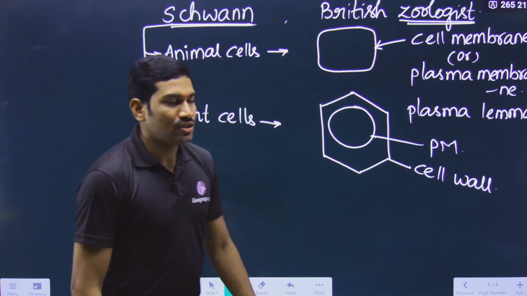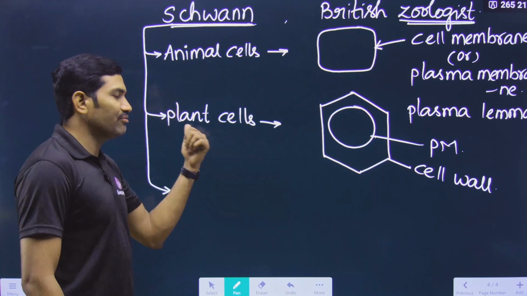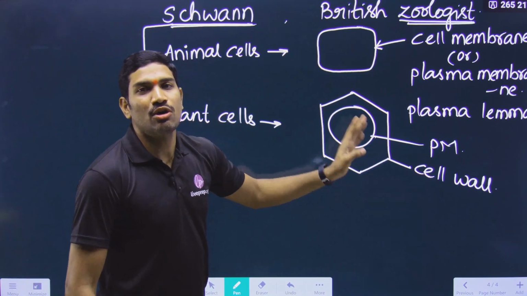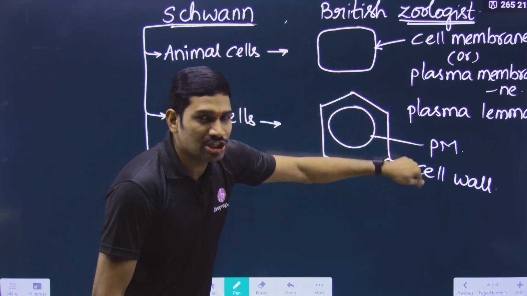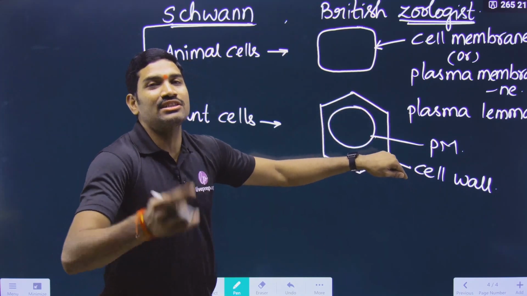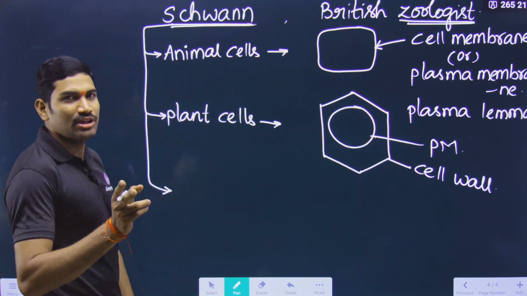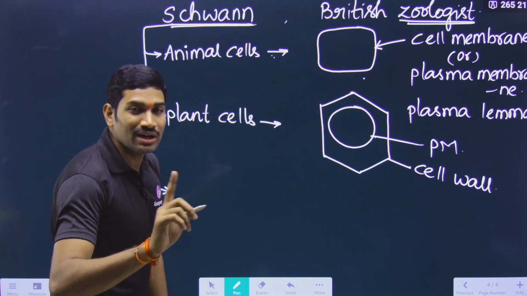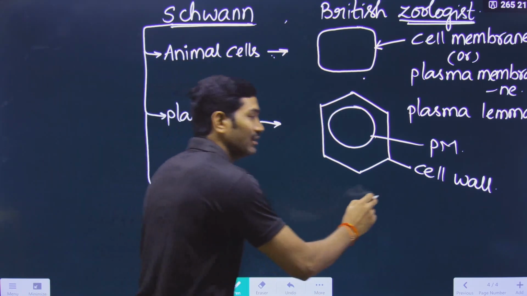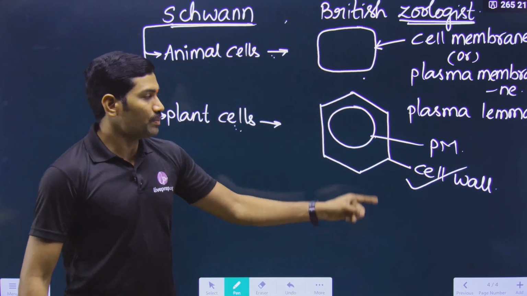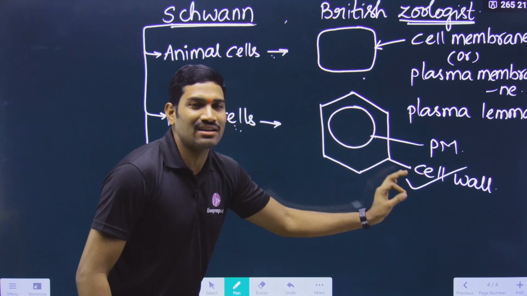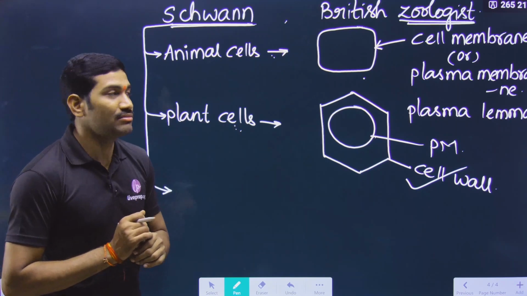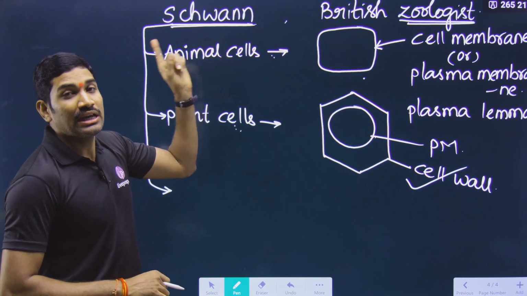Understood or not? So what conclusion did he state for the plant cells? In plant cells, the cell wall is the outer boundary, and the presence of the cell wall is the characteristic feature for plant cells. What is the meaning of it? Do animal cells have a cell wall? No. Animal cells do not have a cell wall, but plant cells have a cell wall. And who said this, Schleiden or Schwann? It is Schwann.